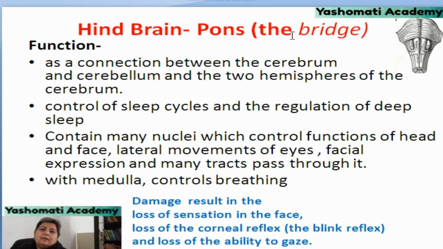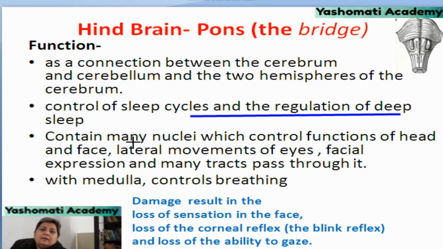The main functions of pons are as a connection between cerebrum and cerebellum, and it also forms a connection between two hemispheres of cerebrum. It controls the sleep cycles and it is responsible for regulation of deep sleep.